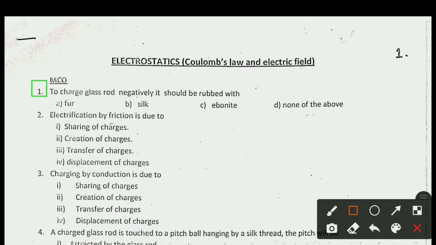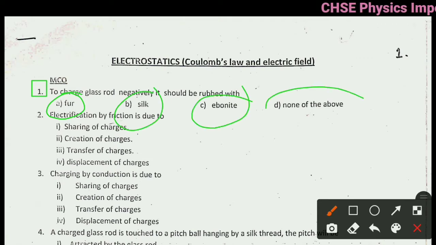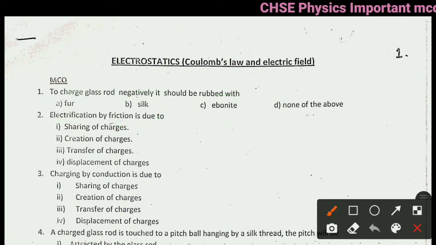To charge glass rod negatively, it should be rubbed with option A, fur, option B, silk, option C, ebonite, option D, none of the above. Right answer of question 1 is option A, fur.